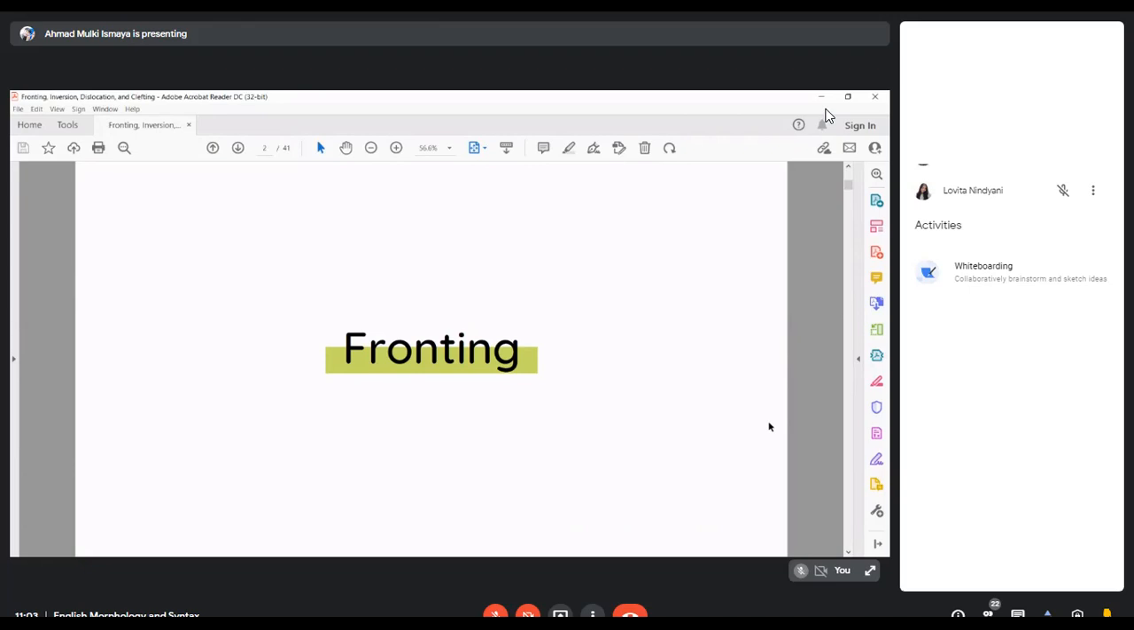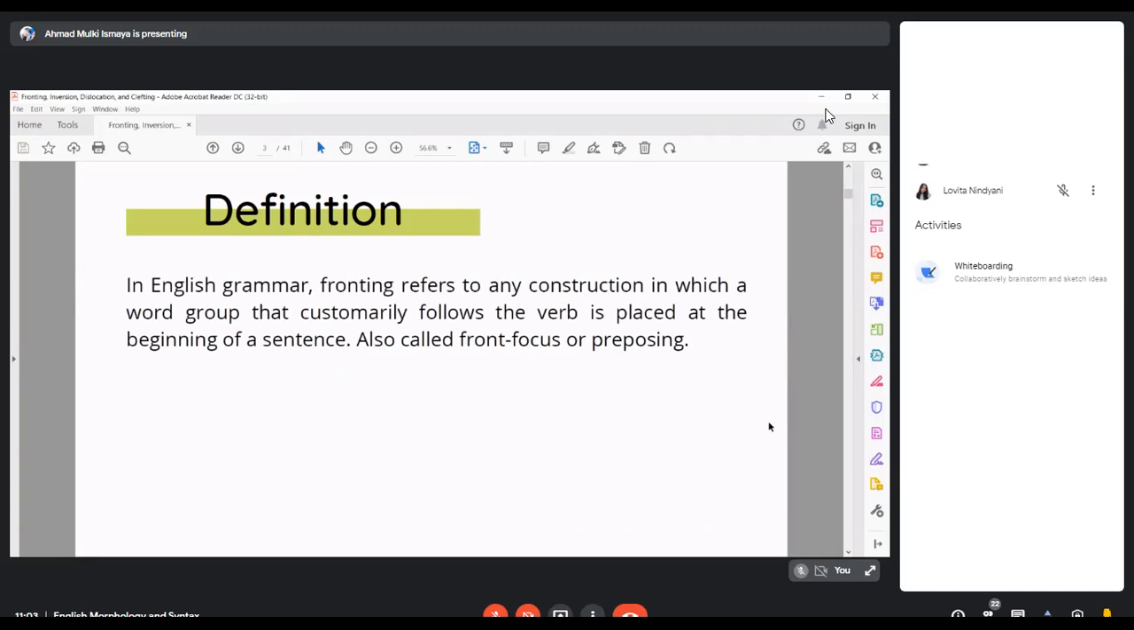So the first material is about fronting. First, we're going to talk about the definition. In English grammar, fronting refers to any construction in which a word group that customarily follows the verb is placed at the beginning of the sentence. It is also called front focus or preposing.